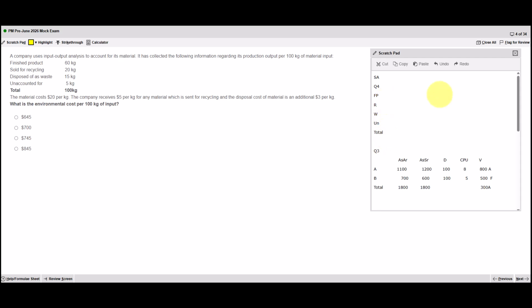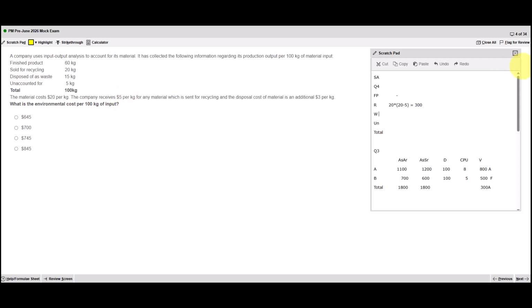So I've made a little table here. The finished product doesn't form part of this calculation because the finished product is what we're trying to achieve. It's not an environmental cost. So the recycling, we've got 20 kilos and it's cost $20 per kilo. But then they sell it for 5. So they get 5 back.